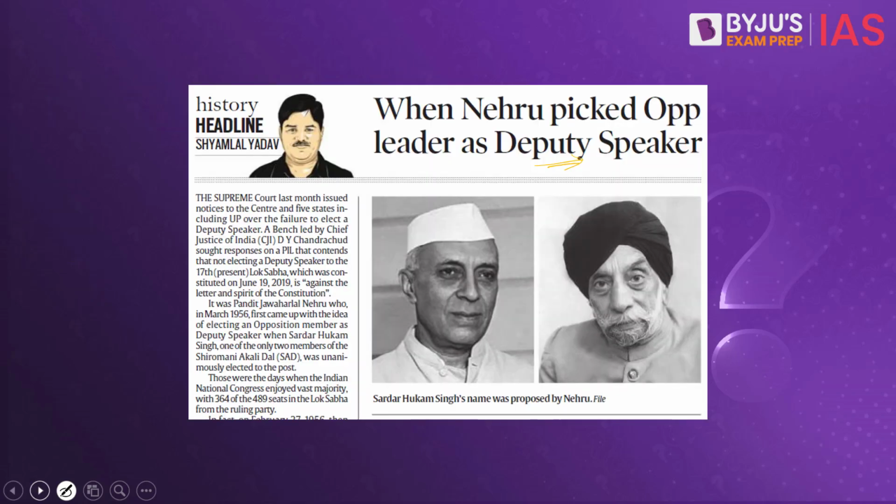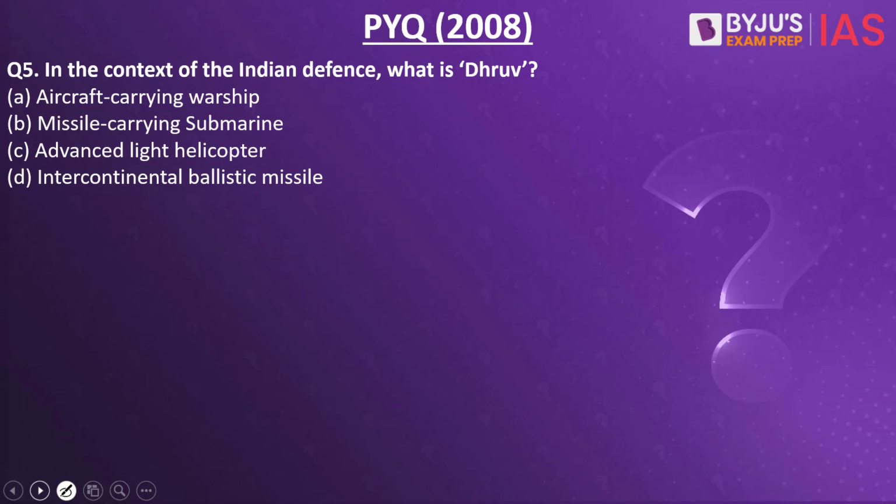Now let's look into the next practice question. In the context of the Indian defense, what is Dhruv? Aircraft carrying warship, missile carrying submarine, advanced light helicopter, intercontinental ballistic missile. The answer to this is advanced light helicopter. This happens to be a previous year question from the year 2008.